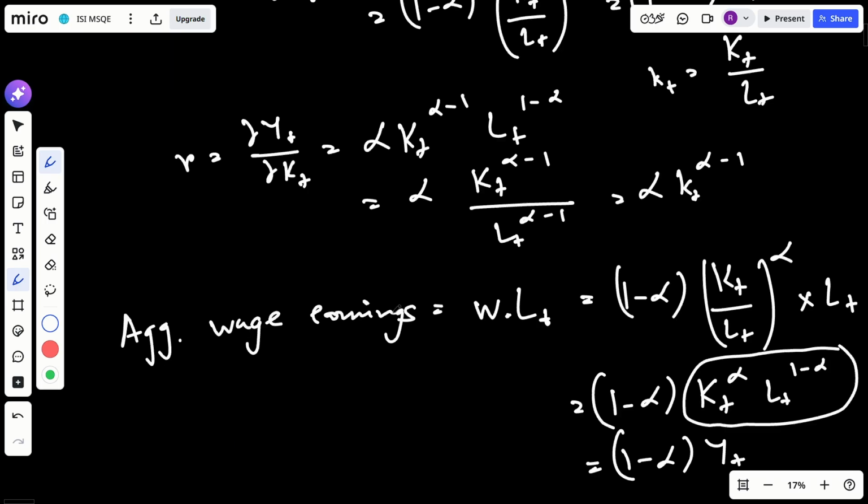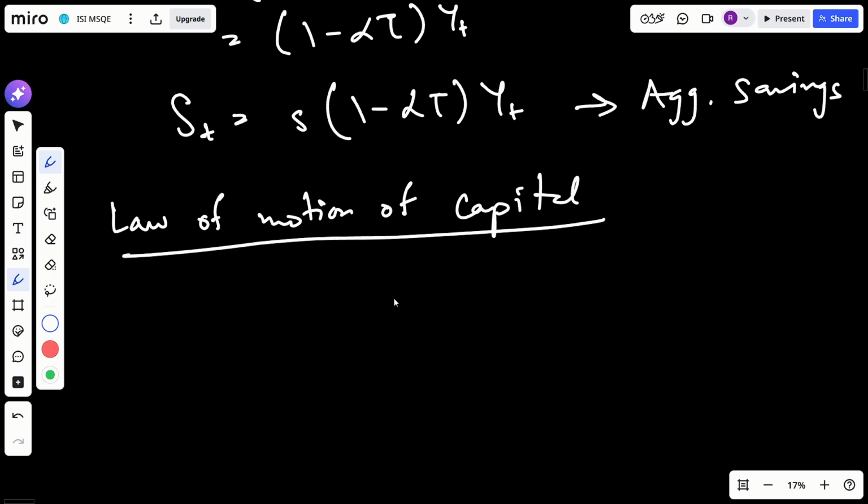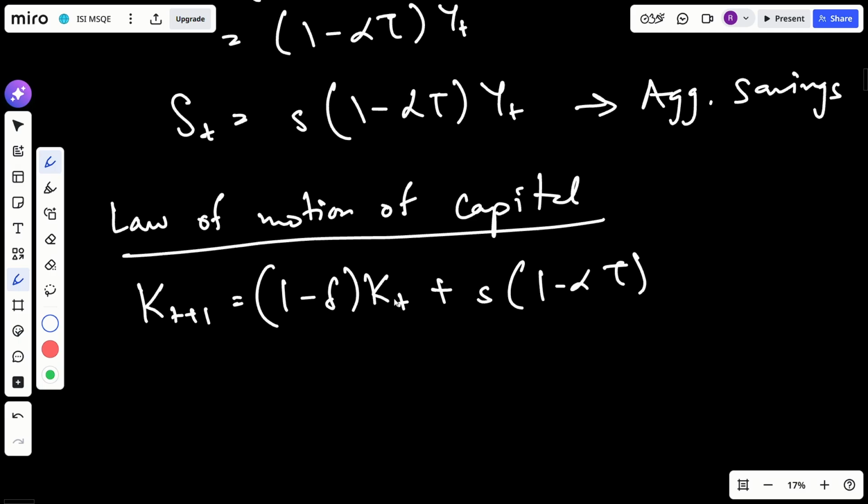Okay, so for this, our law of motion of capital is capital K_t plus 1 is equal to 1 minus delta times K_t plus aggregate savings, which is, since we know that our total aggregate savings is equal to aggregate investment, so capital K_t plus 1 is equal to this.